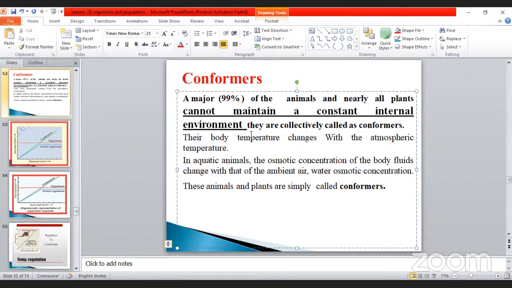So, in most cases, they will not maintain their homeostasis condition. Such organisms, such plants, such animals are all known as conformers. Don't forget, my dear. How many percent? 99% only. Only 1% will remain, whether it may be a partial regulator or a regulator. Okay, my dear, so see the structure.